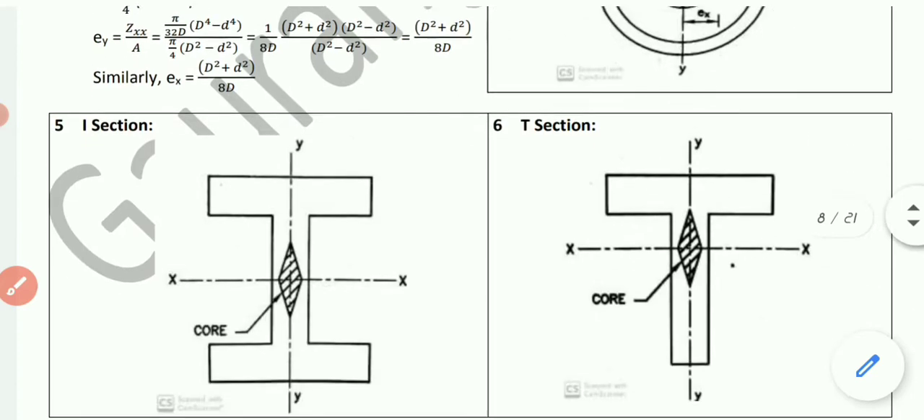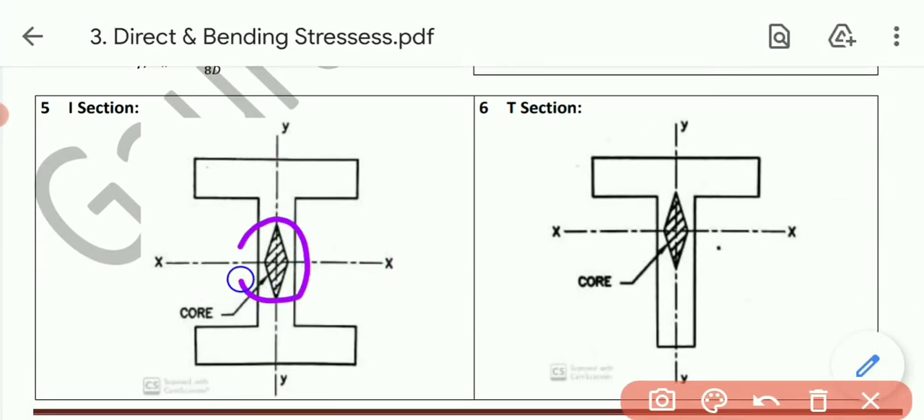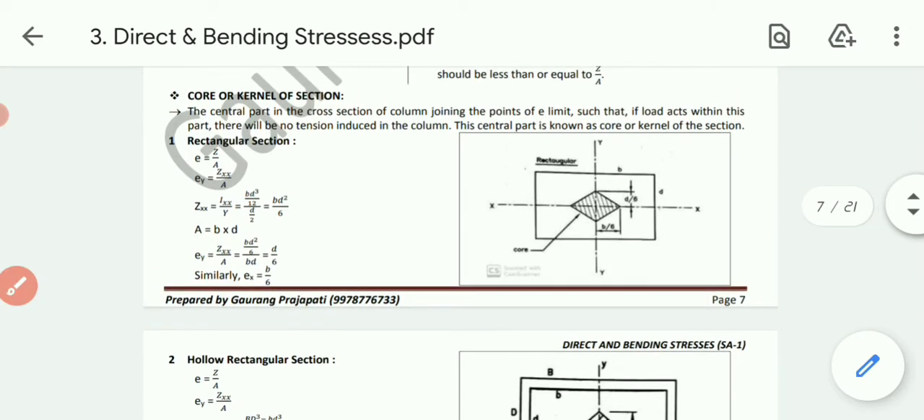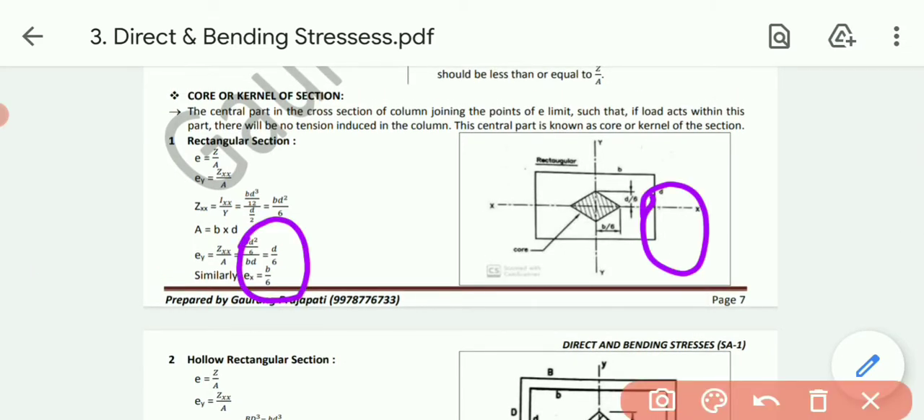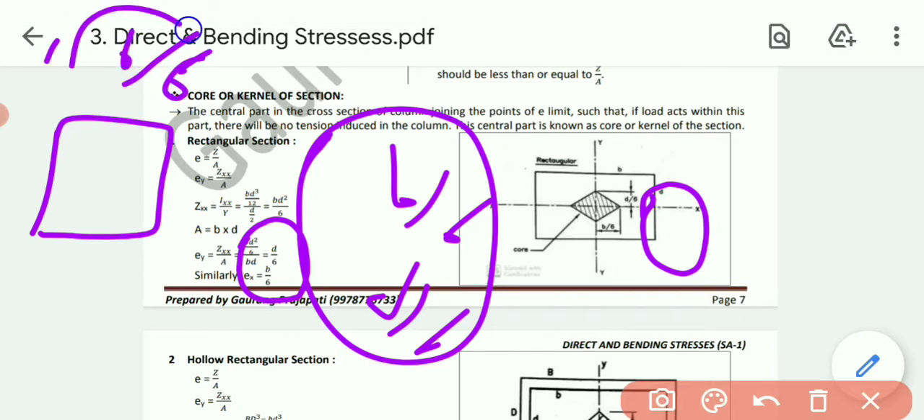Okay, then I section and T section. Over here the core section is shown in the figure for the I section, and this one is for the T section. Mostly we need to remember the formula for the rectangle section, that is 1/6 of the dimension, b by 6 and d by 6. Then for the square, also the same parameters, 1/6 of the dimension, that is b by 6 ultimately.